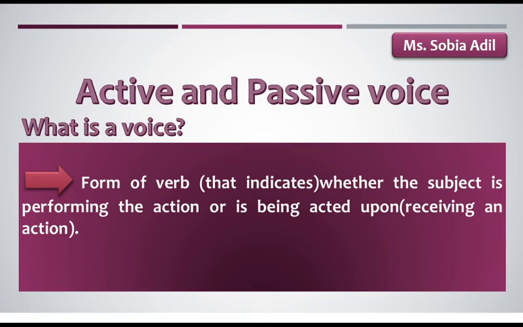Students, yesterday we talked about the past perfect tense, and how to make the negative and interrogative sentences of past perfect tense. So today our new topic is active and passive voice of past perfect tense. You should know what a voice is, then we will talk about the active and passive voice. Voice is a form of verb that indicates whether the subject is performing the action or is being acted upon, or receiving an action. So it tells you that a subject is performing an action or is receiving an action, right?